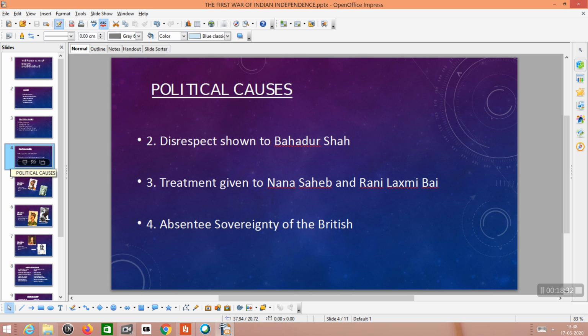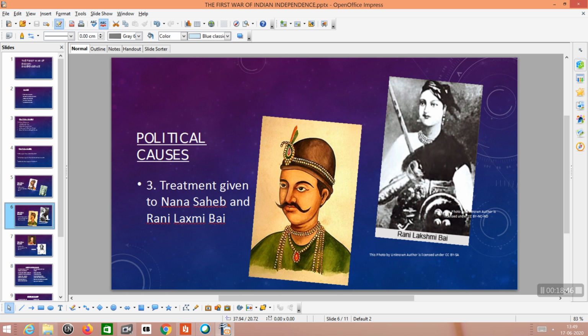This was the third cause for the revolt of 1857. Then the last reason was absentee sovereignty of the British. And before that, we can see the pictures of Rani Lakshmi Bai and Nana Sahib.